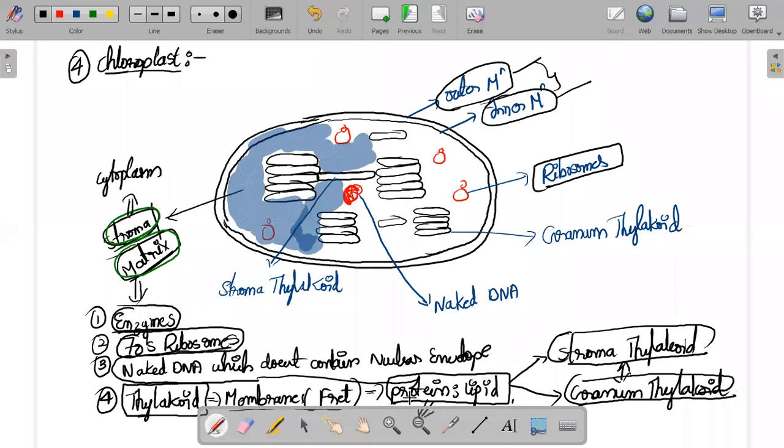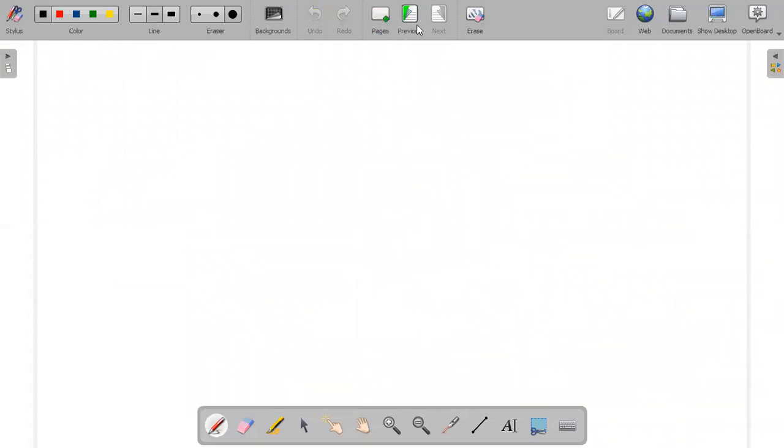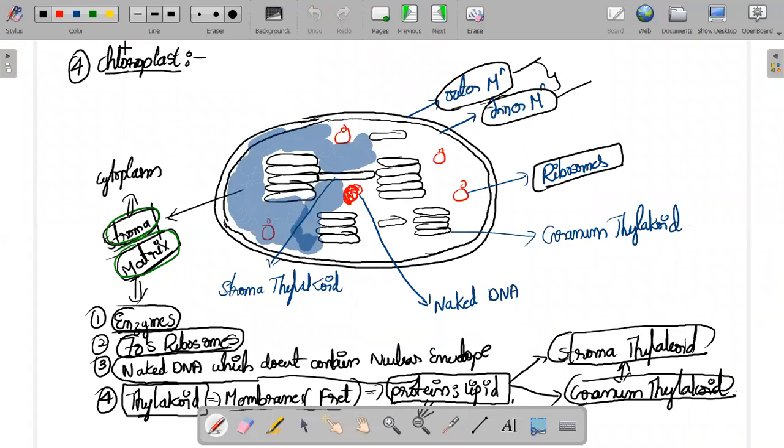Thylakoid membranes, as I said, are made up of proteins and lipids. And how many types of thylakoid membranes are there? Two types: stroma thylakoid and granum thylakoid. Just see here.